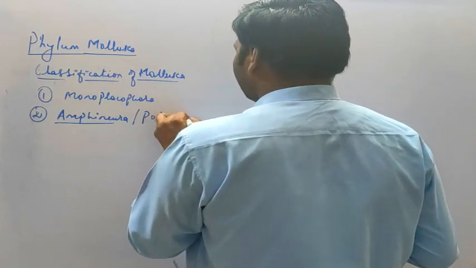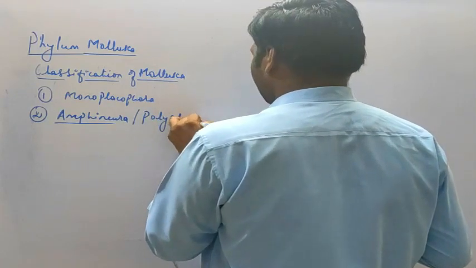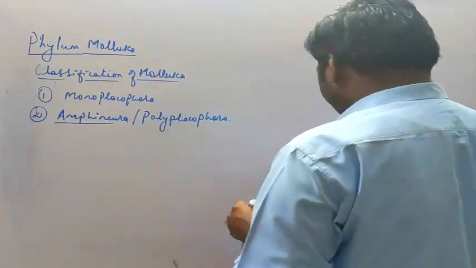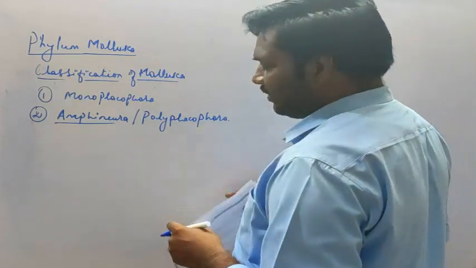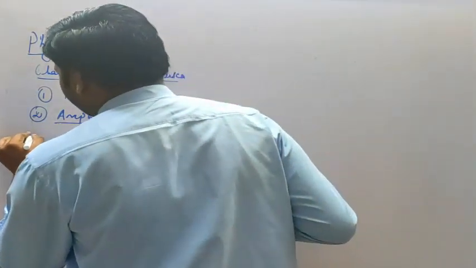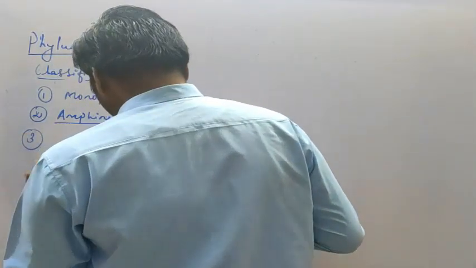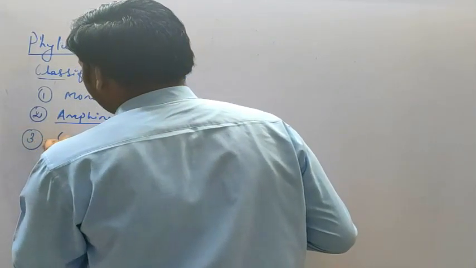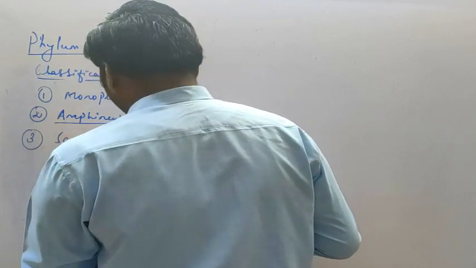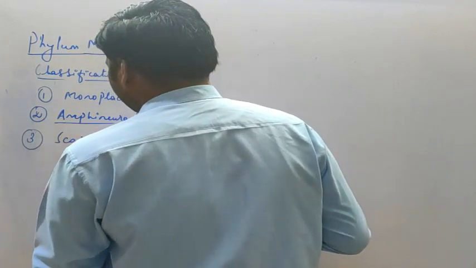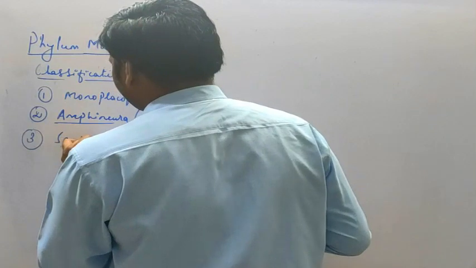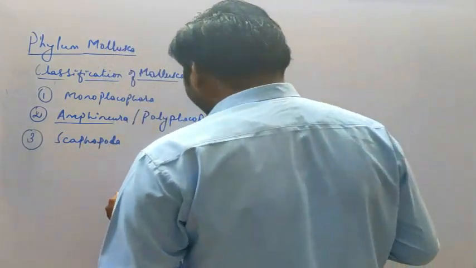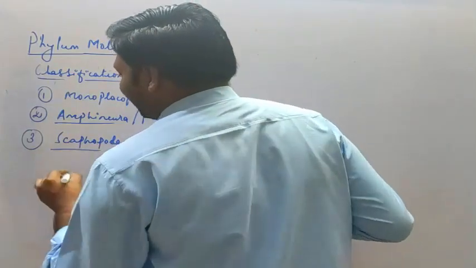Which is also referred to as Polyplacophora. And the example that we are going to study here is the sea mica. Then third, Scaphopoda. And the example that we are going to study here is the Dentalium. Okay, example is the Dentalium.